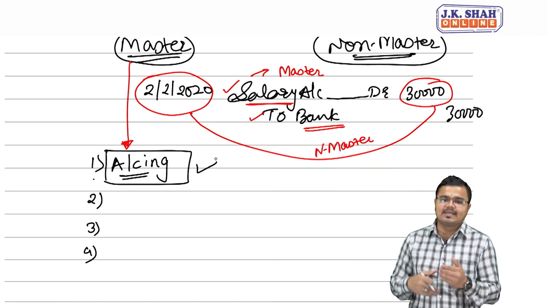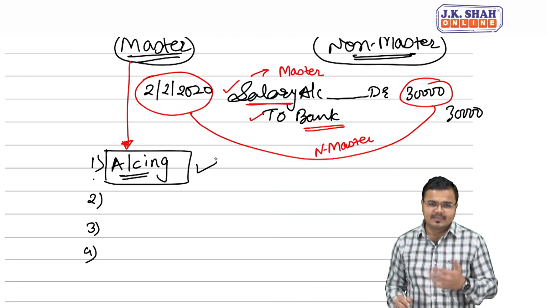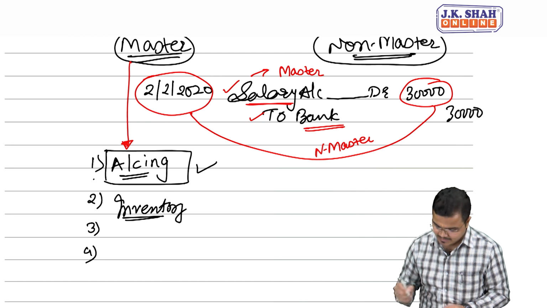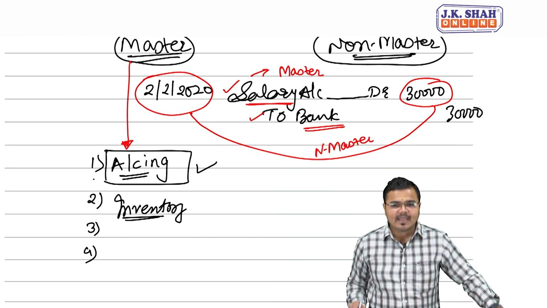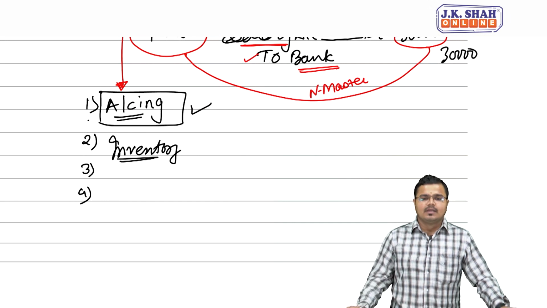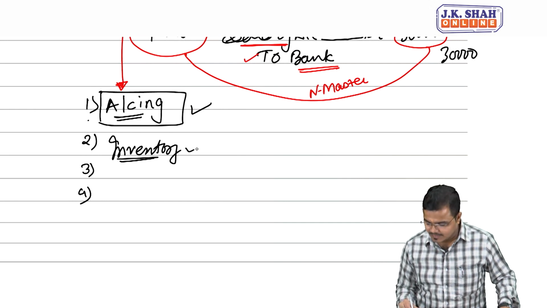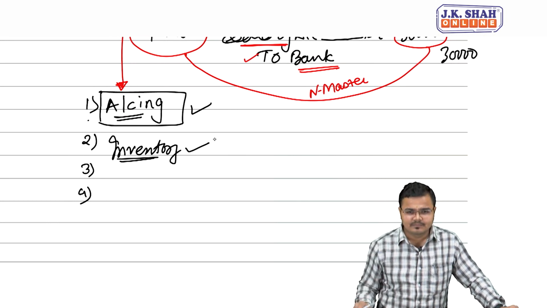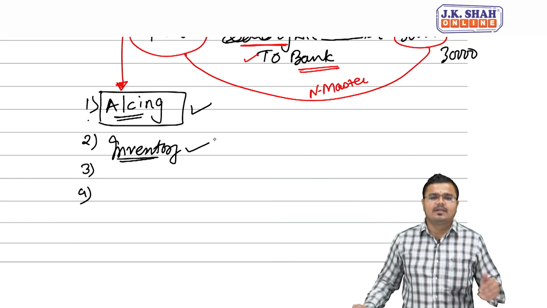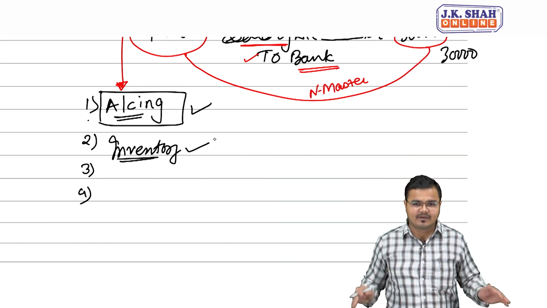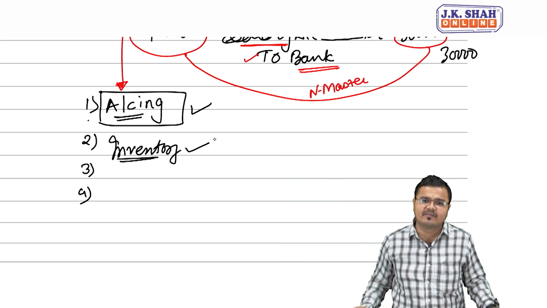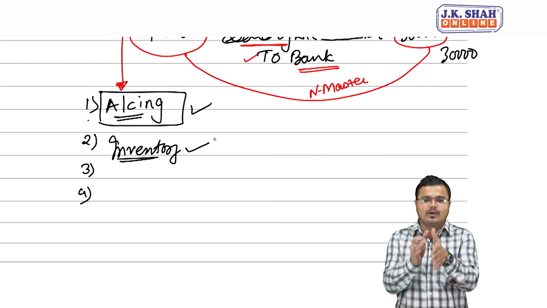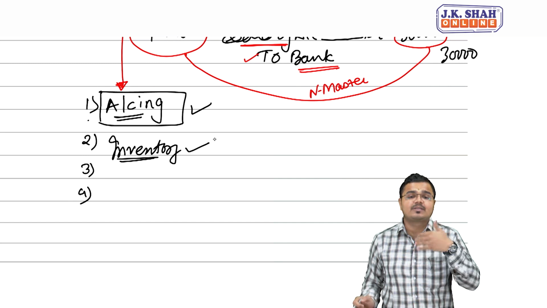Second, if the company is a trading or manufacturing company, then obviously they have to maintain a certain level of inventory also. So inventory-related master data will also be there. Let's take the example of any trading company, say Britannia or Parle. For them the different types of biscuits and other things are available. Nowadays they are coming into the namkeen section also, so that will also be available. So product stock item will be there, stock group will be there. They have to maintain the godown where they can keep the inventory. Unit of measurements will be there.